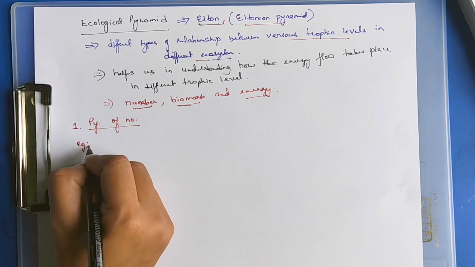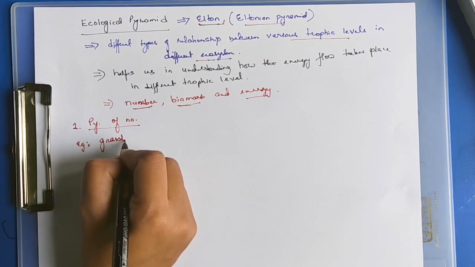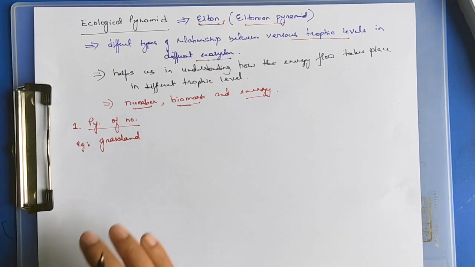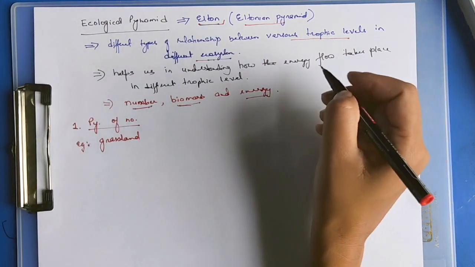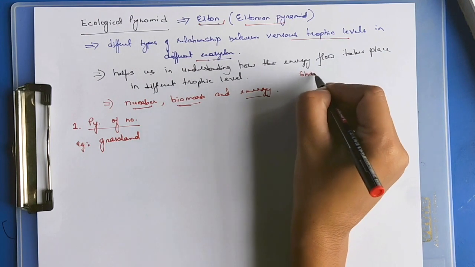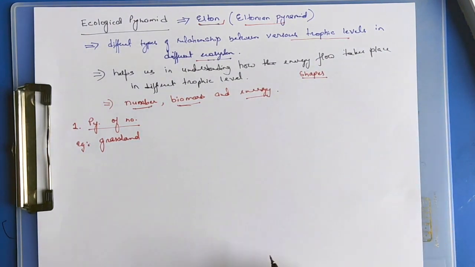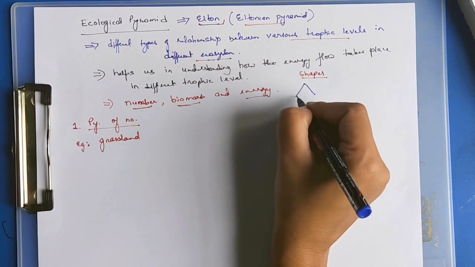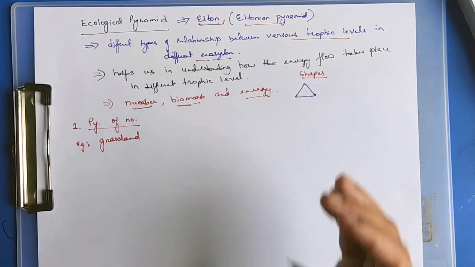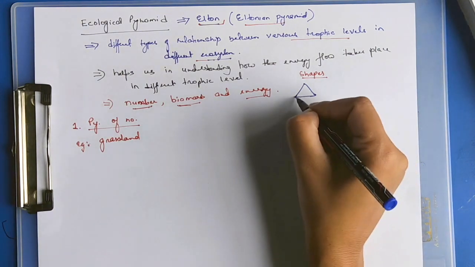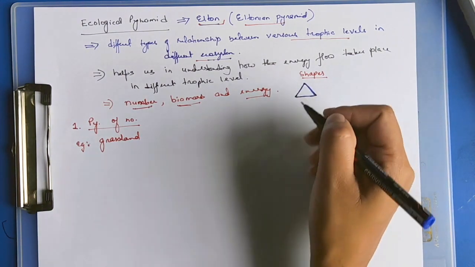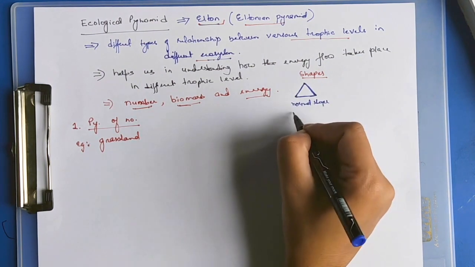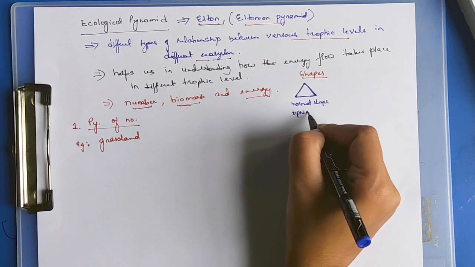Let's take the example of a grassland. Before coming to this, let's look at the shapes of the ecological pyramid. The first is broad at the base and narrow at the apex. This is the normal shape, the upright pyramid.